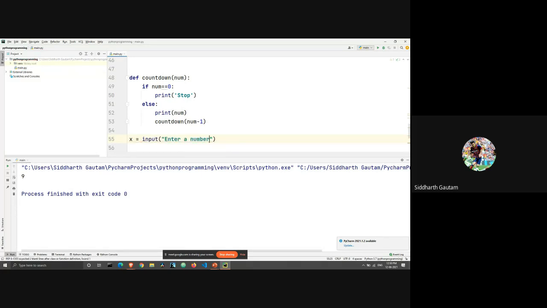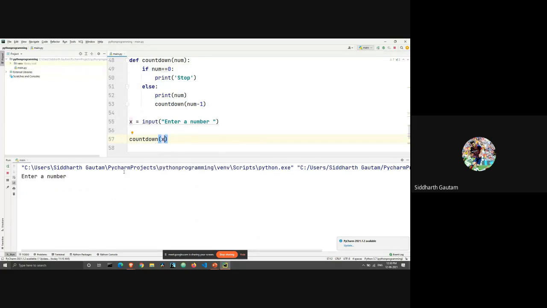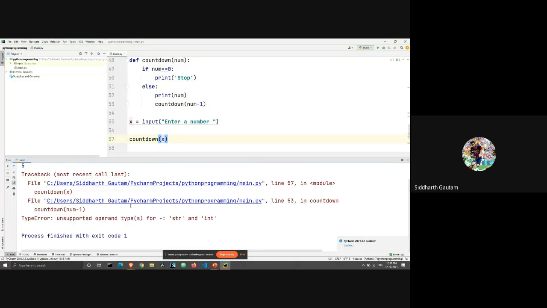enter a number, and then we're going to call the function countdown of x. Now we will print this. We enter a number. I will just enter 5 as I took the example. Okay, I made a mistake. Right, integer of x.